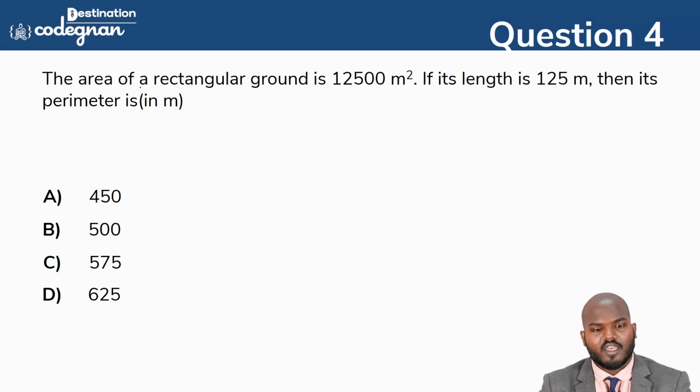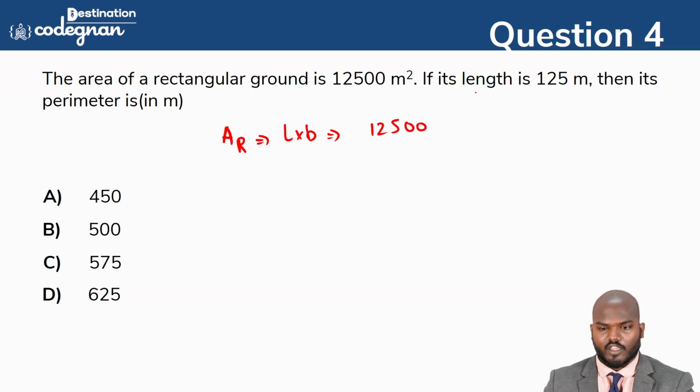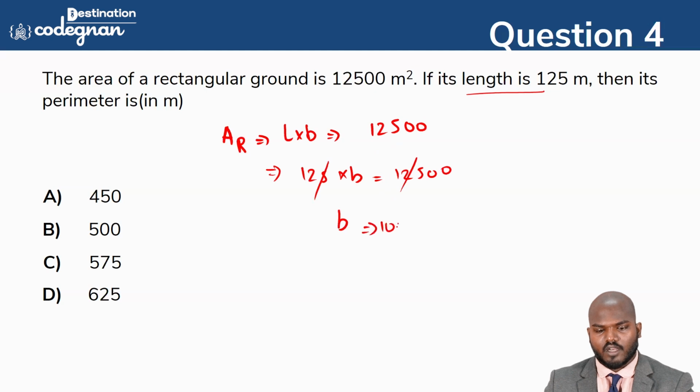Next one: the area of the rectangular ground is 12500 and the length is 125 meter. Then what is its perimeter? That is the question. Area of the rectangle, can anyone say the formula? L into B equals 12500. The length is 125 meter, times B is equal to 12500, so B is equal to 100.